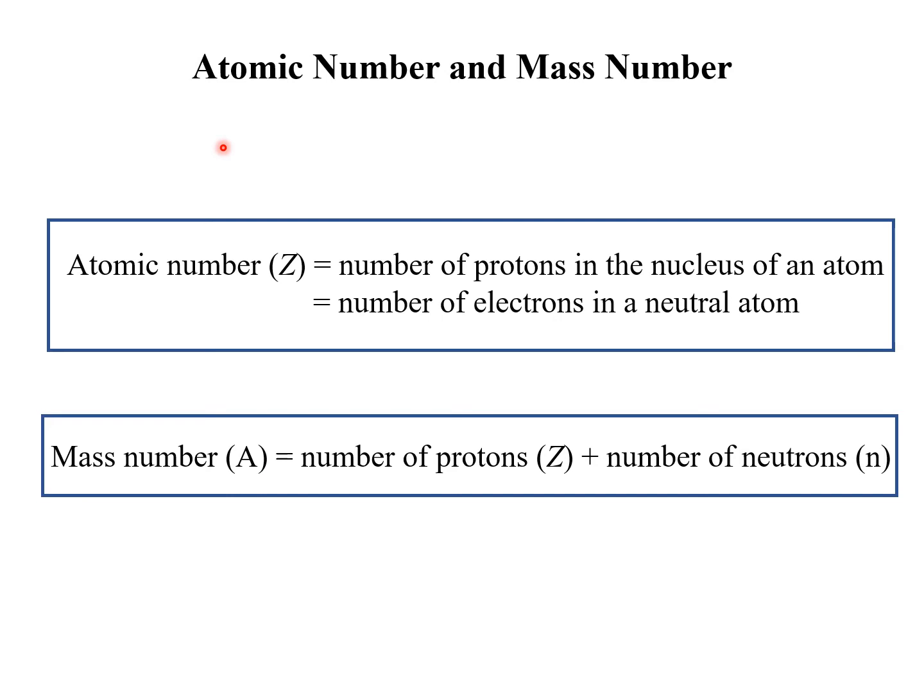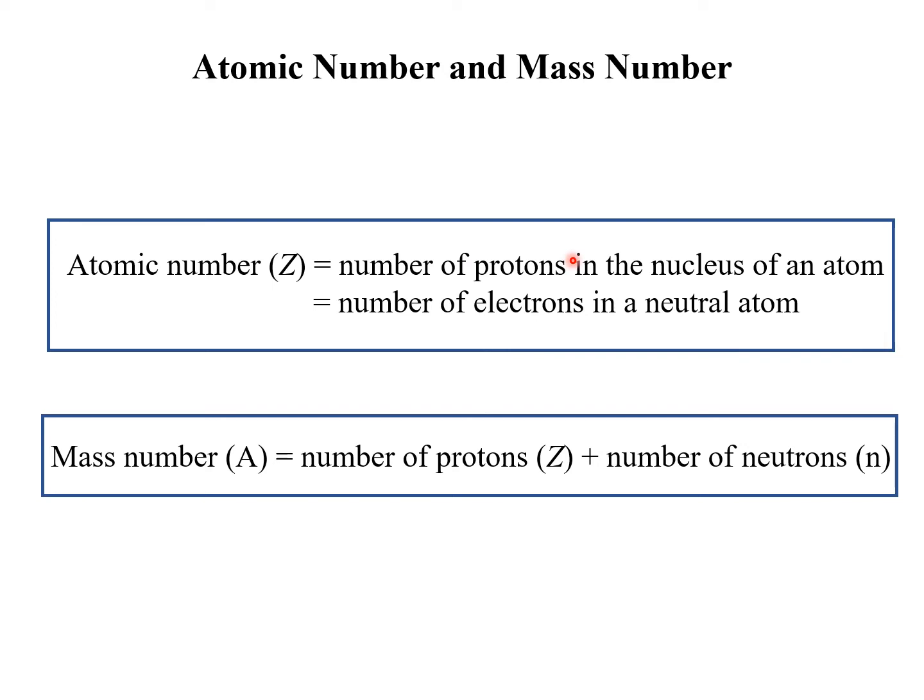So now we will be studying atomic number and mass number. What basically are these two entities? So what is atomic number? It is equal to the number of protons in the nucleus of an atom, which is also equal to the number of electrons in a neutral atom. Let us explain this.